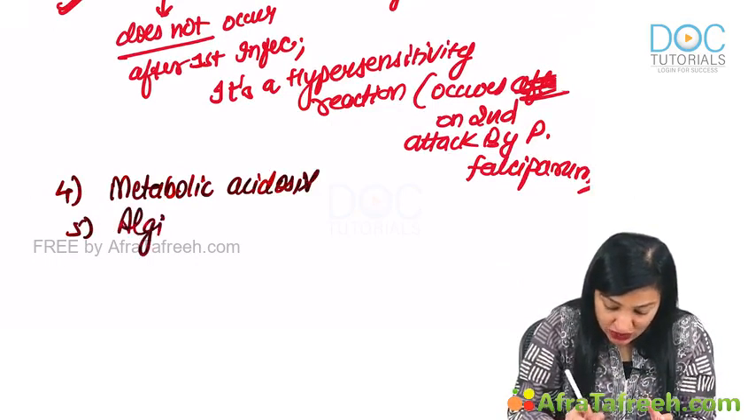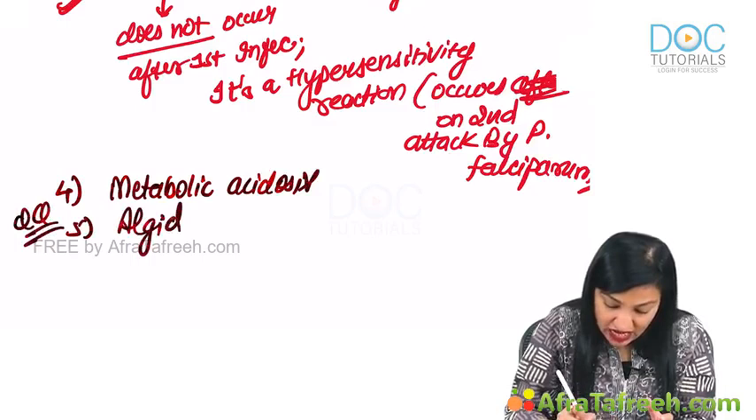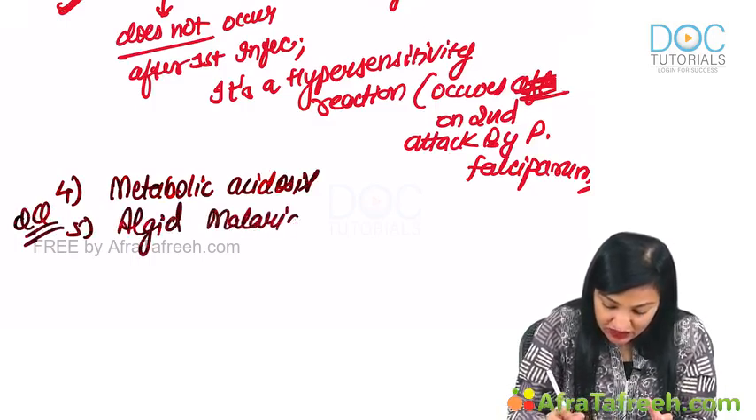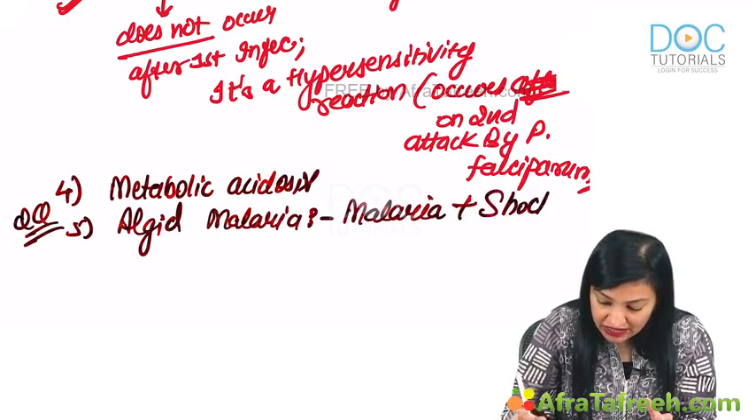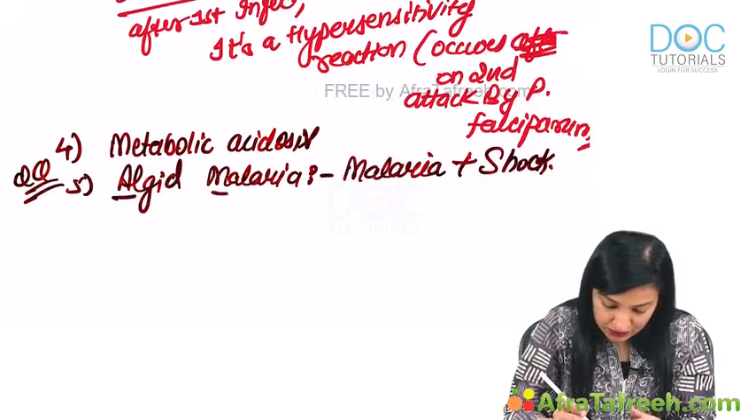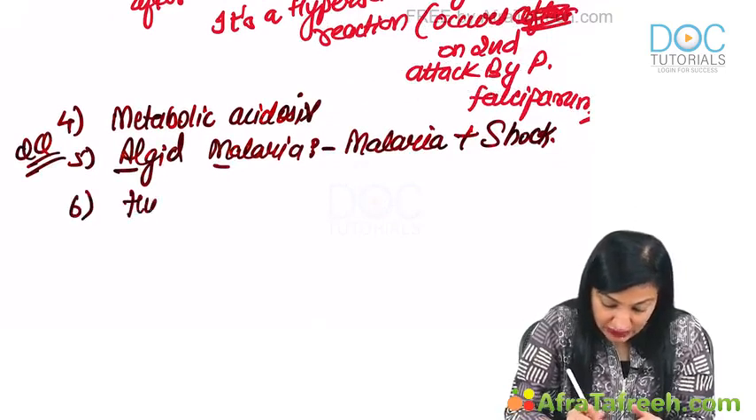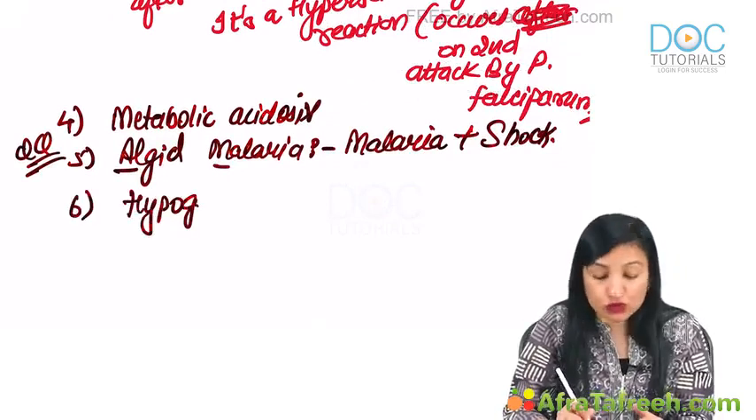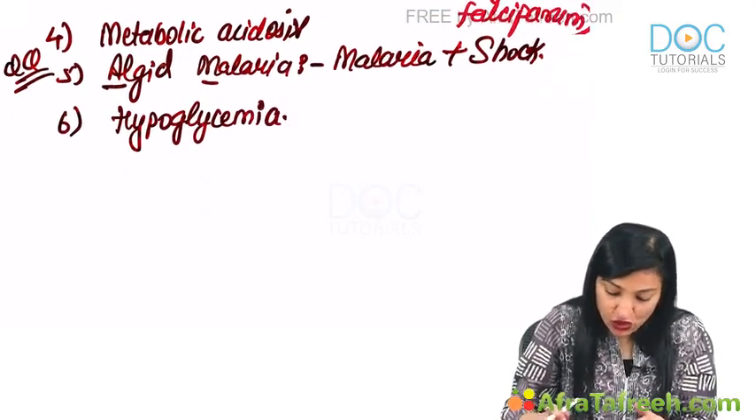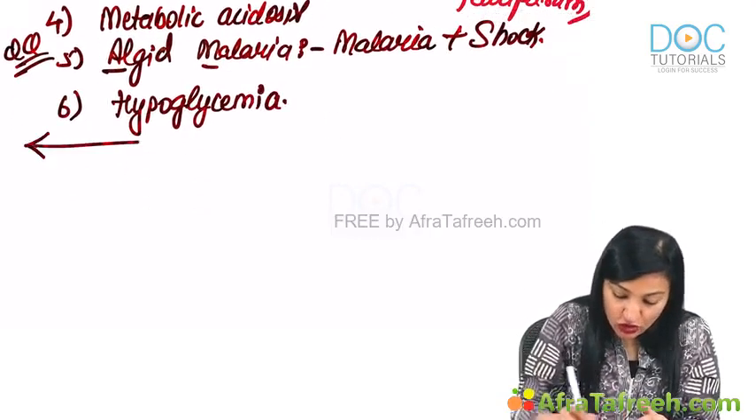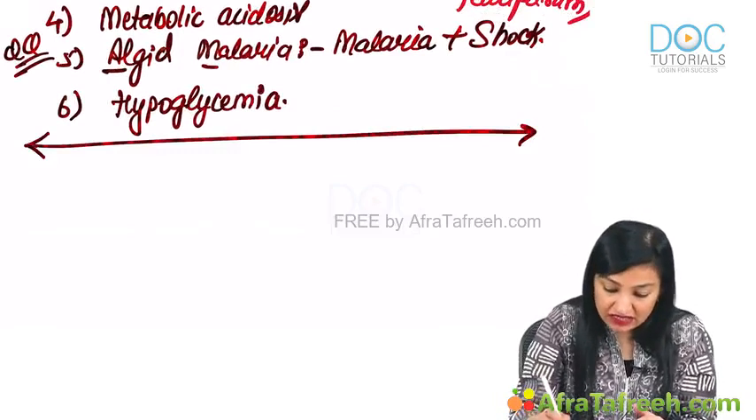algid malaria. Questions are frequently asked on this. Algid malaria, which is nothing but malaria plus shock. Then hypoglycemia has got a very poor prognosis. Hypoglycemia. Alright. So this is about the complications of falciparum malaria.